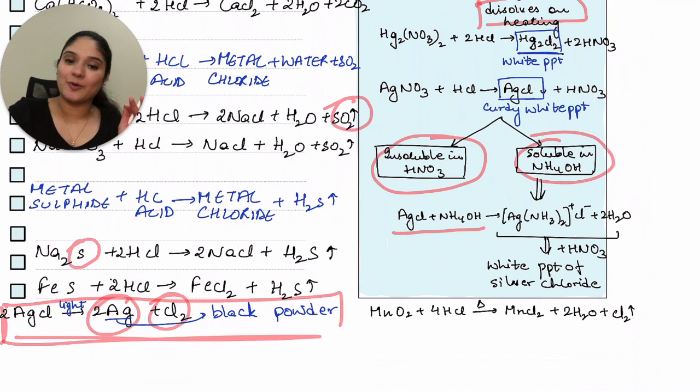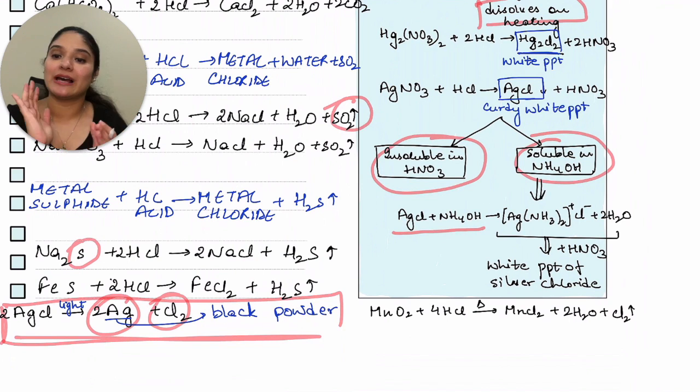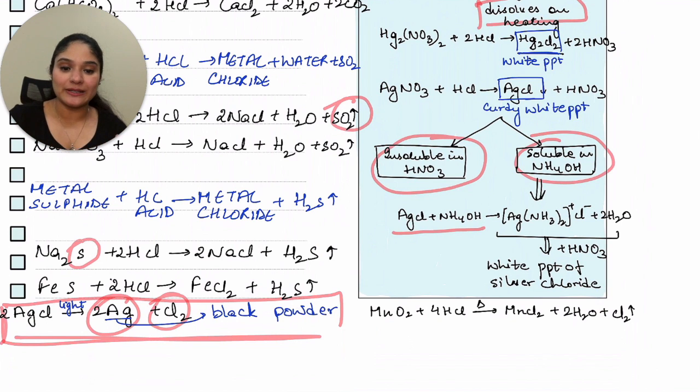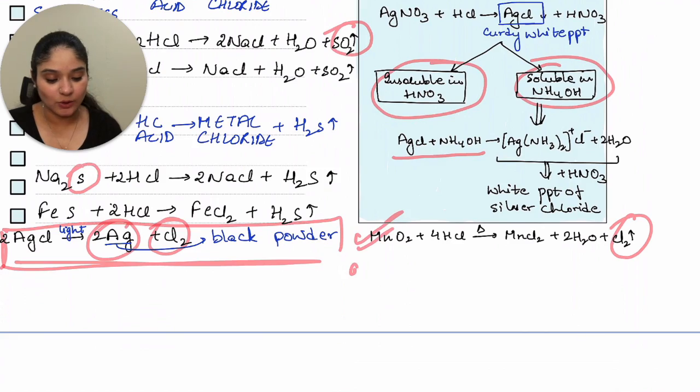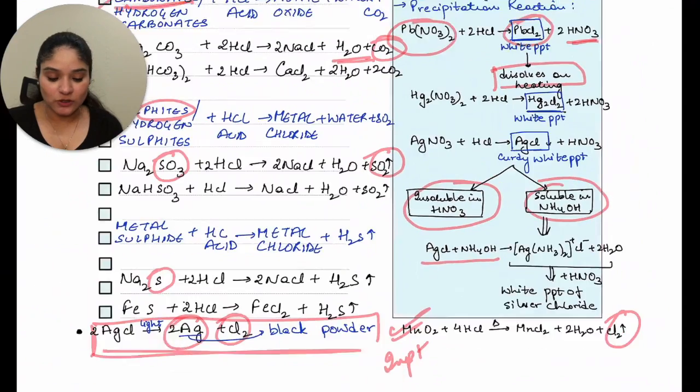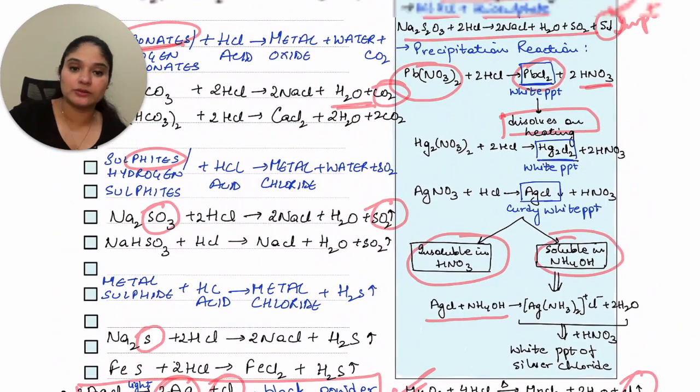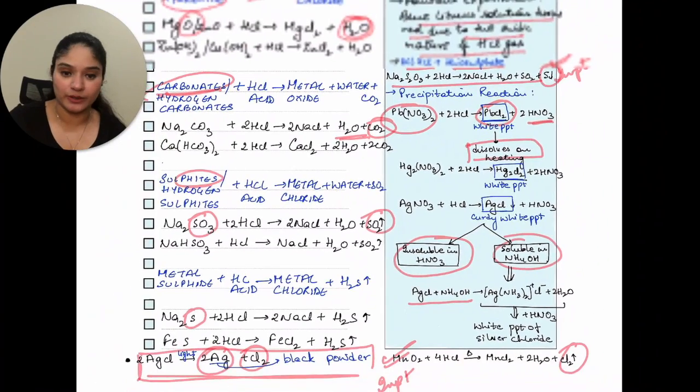So this is very important. They can ask you this question in many ways. I'll give you an example at the end of what kind of questions can come up. Now let's look at the next equation, that is MnO2 plus 4HCl gives you MnCl2 plus water plus chlorine gas. This is also an important equation. So make sure that you mark all the important equations. This side of the entire page is important.